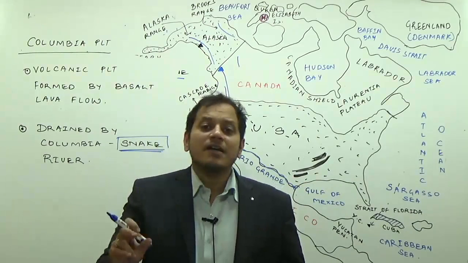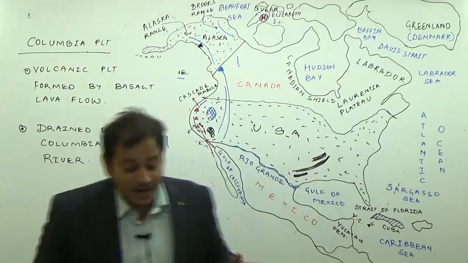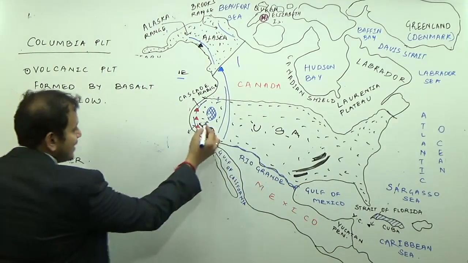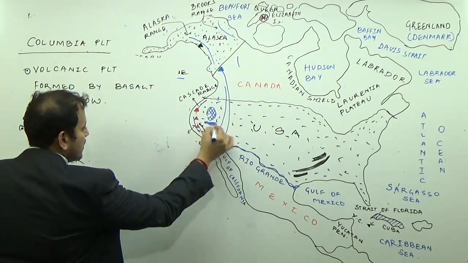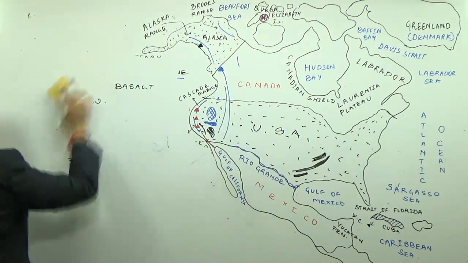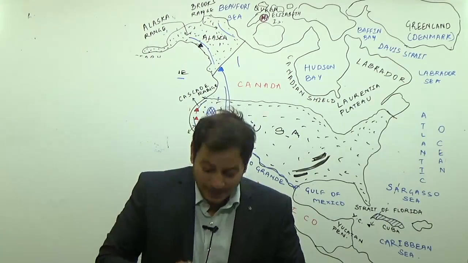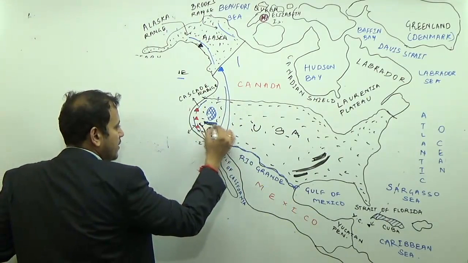So this is the Sierra Nevada. It lies in USA. This is what you remember. And between the Sierra Nevada and the Rockies, after the Columbia Plateau, this region which is here is the Great Basin region.